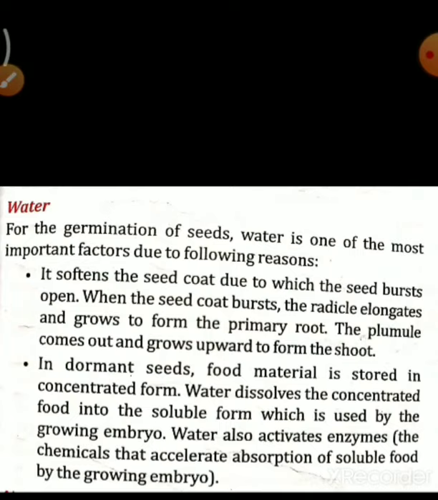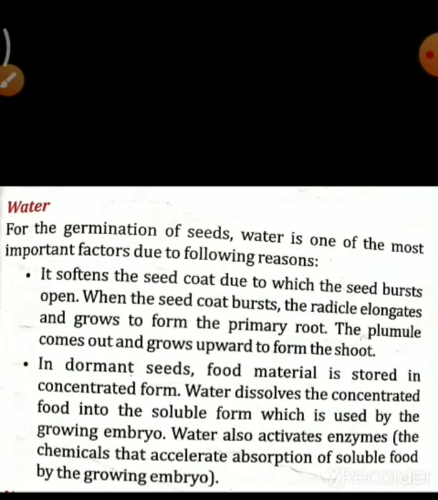So first thing, we understood that water softens the seed coat and it can burst from the seed coat. Then it grows to form the primary root. Then the plumule comes out and grows upward to form the shoot. The next, what will happen there? The dormant state. So dormant means, I told you, the biological rest. It is the condition of biological rest. So your seed, before the germination, will be in the dormant state.